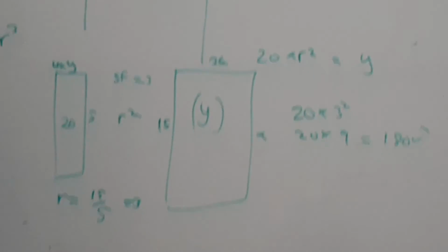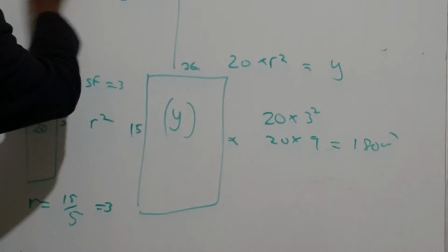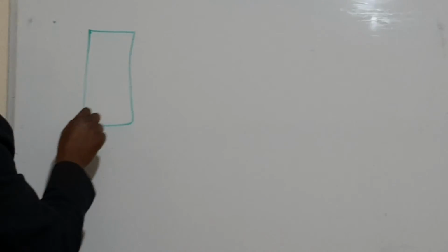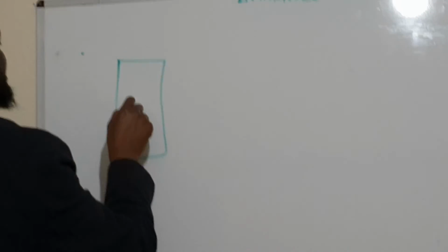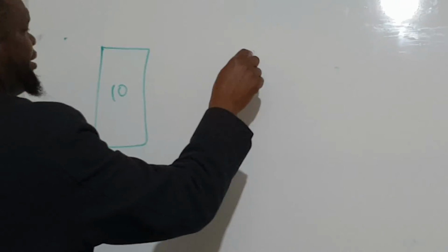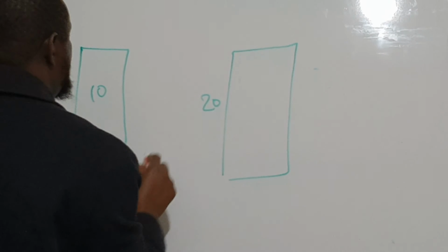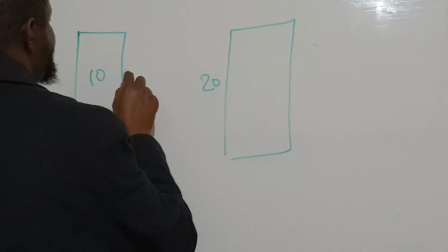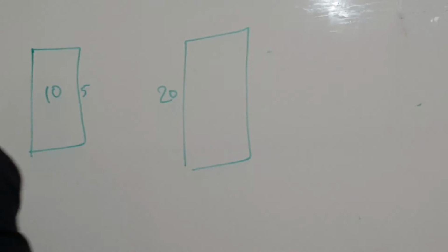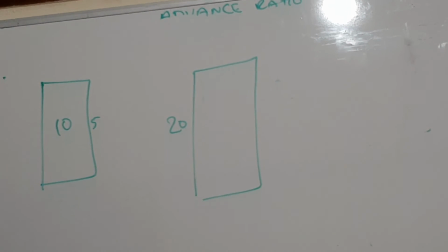This is called comparing area. Let's say this is 10 and this is 20, and this is 5. So it's length times the breadth.